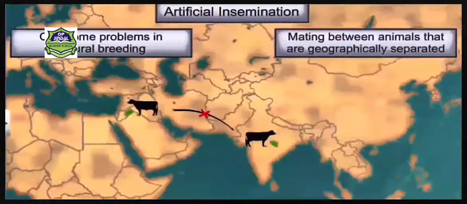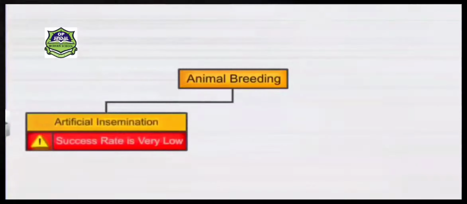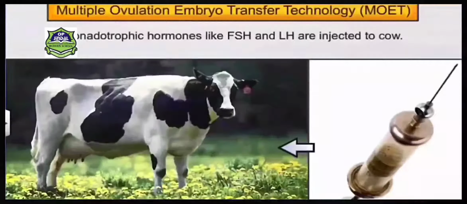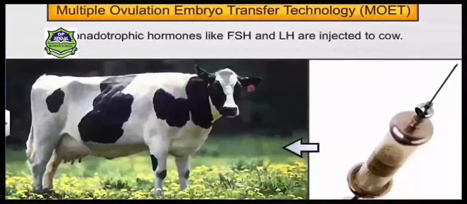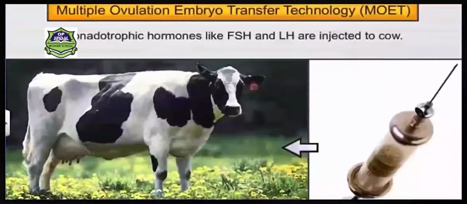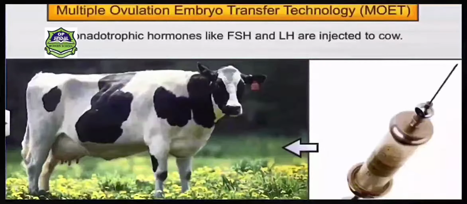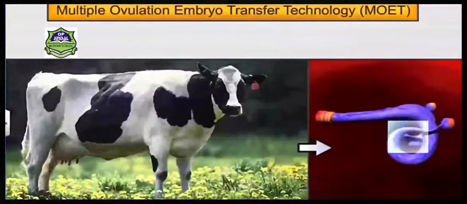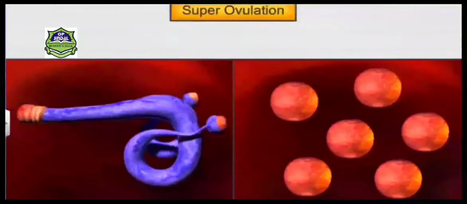But this process has certain limitations because the success rate of artificial insemination is quite low. Therefore, we can also go for MOET, multiple ovulation embryo transfer technology. In this method, first the superior females are chosen and they are given gonadotrophic hormones like FSH and LH. Because of these hormones, it induces super ovulation in them and they produce about 6 to 8 ova.